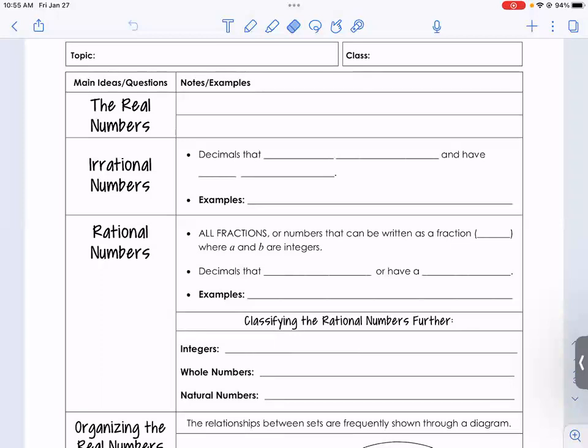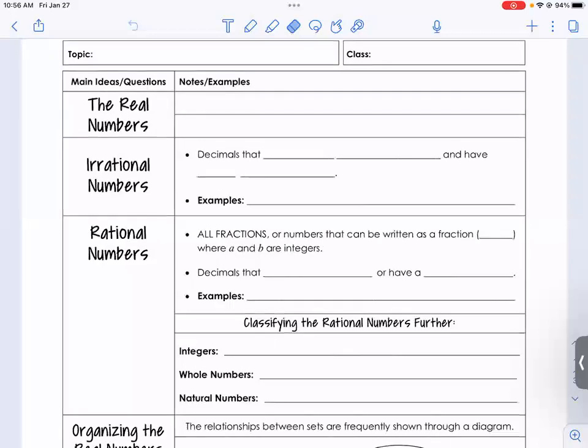So today and Monday, we're going to talk about the real number system. Tuesday, we'll review for Thursday's quiz, since we have MAP testing on Wednesday. Tuesday will be our review day, and then Thursday will be our quiz. After the quiz, we have 2 more sections to learn, and then we'll prepare for our CSA. So today and Monday, we're talking all about the real number system.